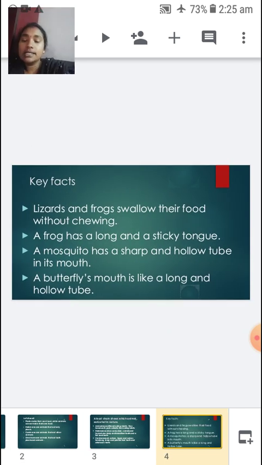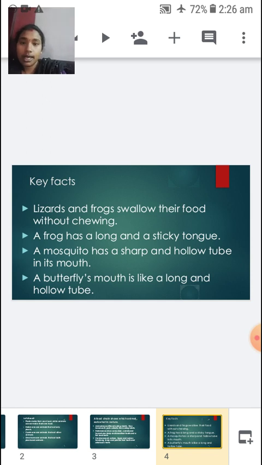Now, lizards and frogs swallow their food without chewing. A frog has a long and sticky tongue.